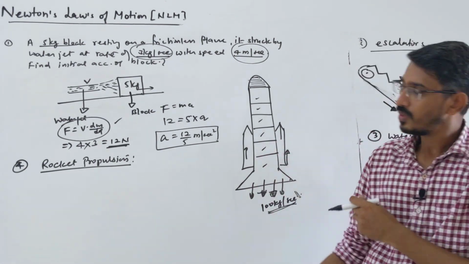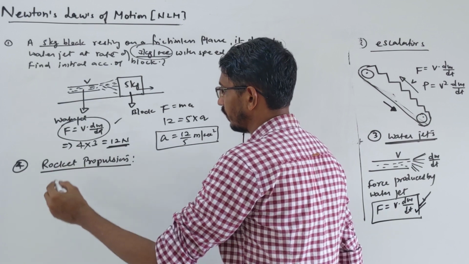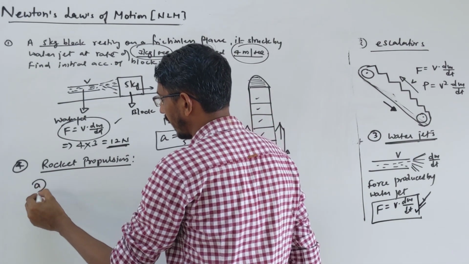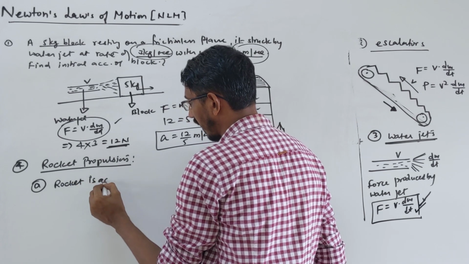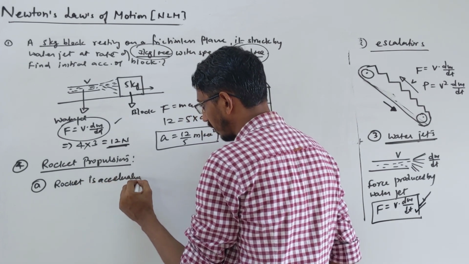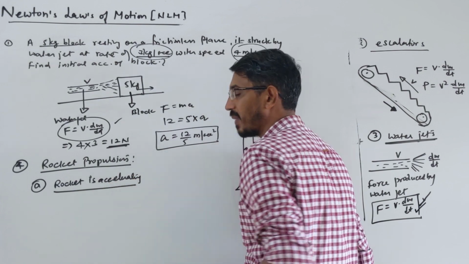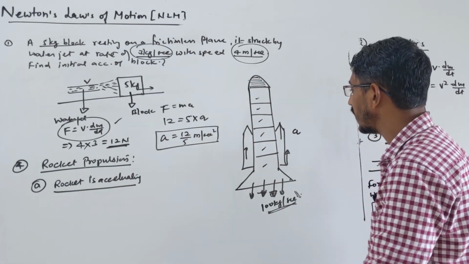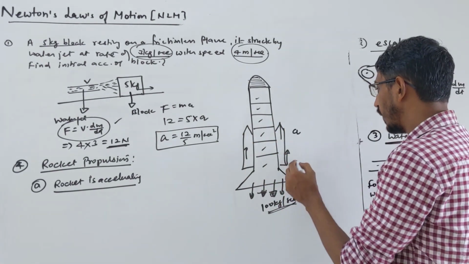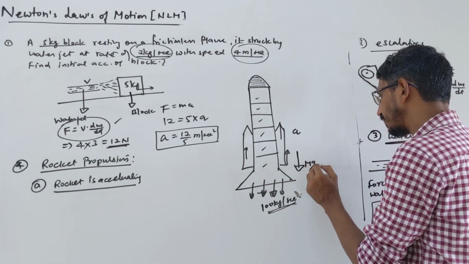Suppose the rocket is accelerating, moving upward with some acceleration a. Then how do you write the force equation? What forces are acting? Three forces. One is the weight of the rocket, mg.